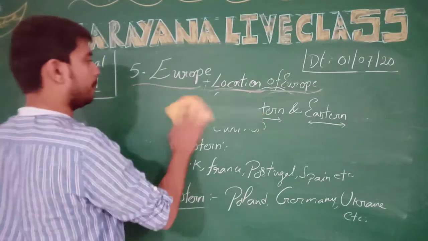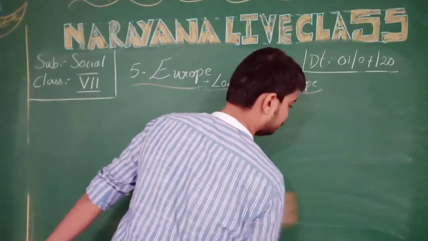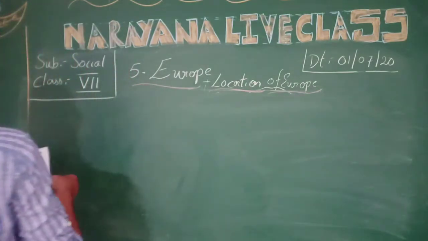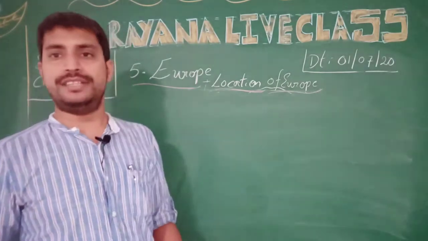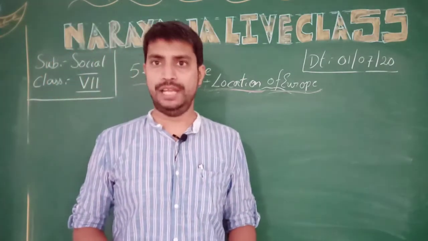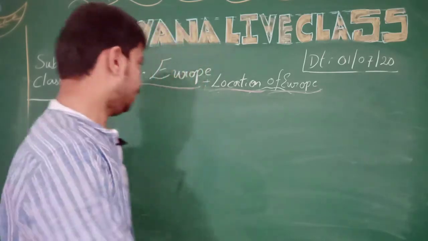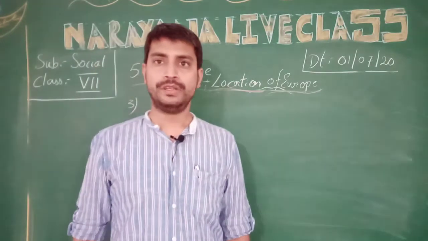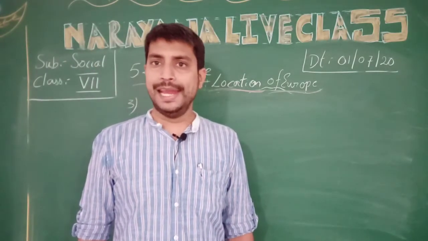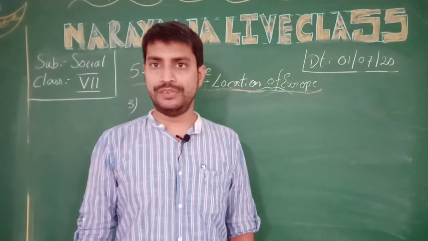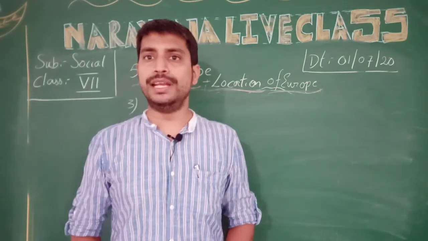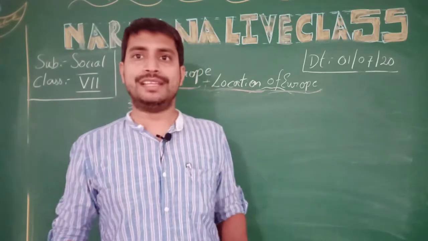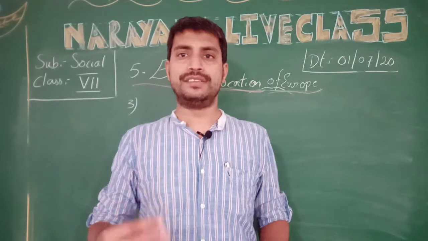Coming to the next question: in which European country did industrialization first take place? As we all know, in the middle of the 18th and the beginning of the 19th centuries, a rapid growth of industrialization took place throughout the world. A rapid growth in the sense of utilization of machines and industries.